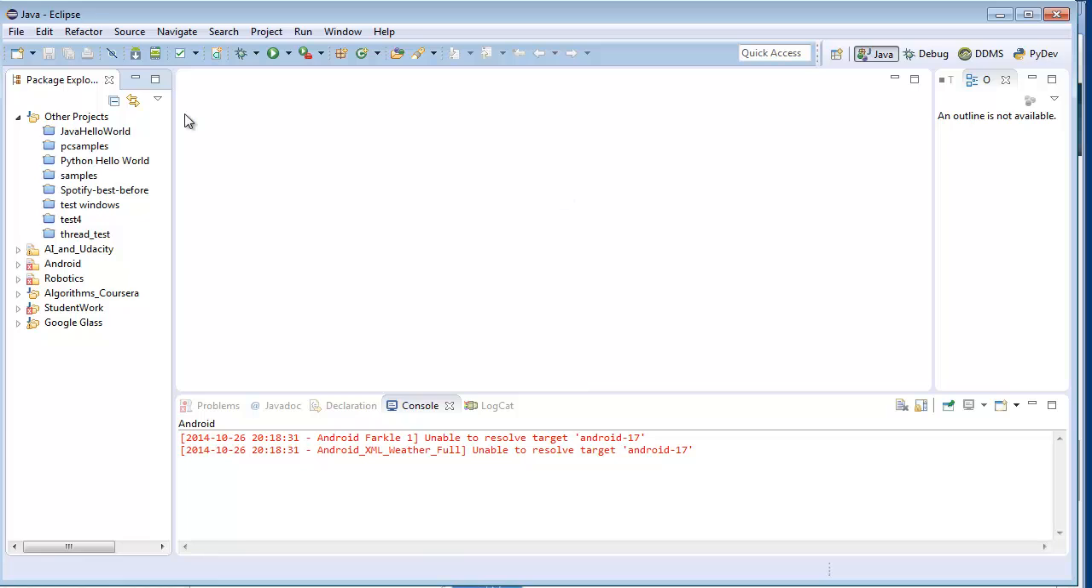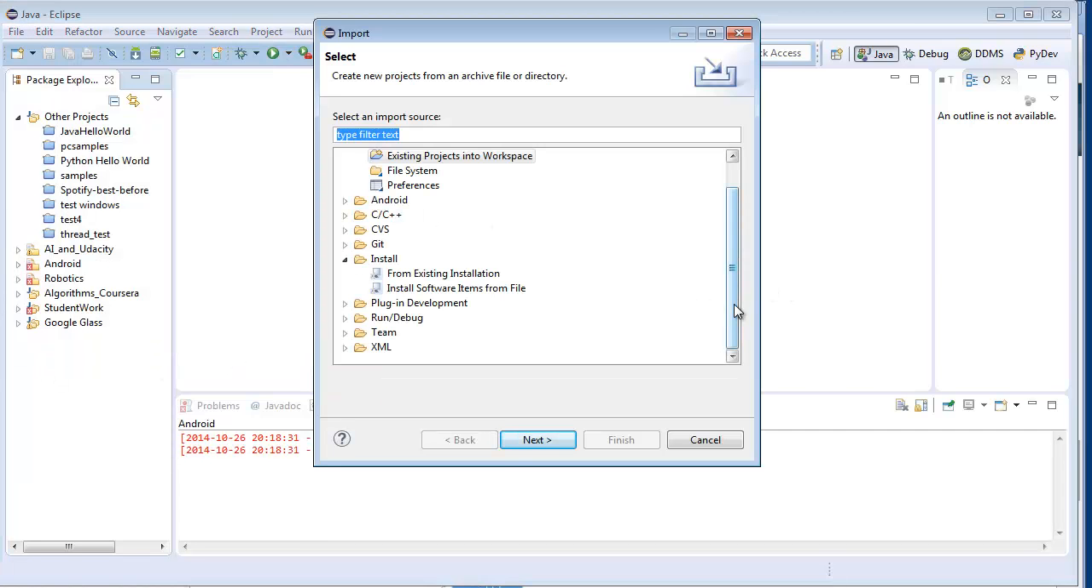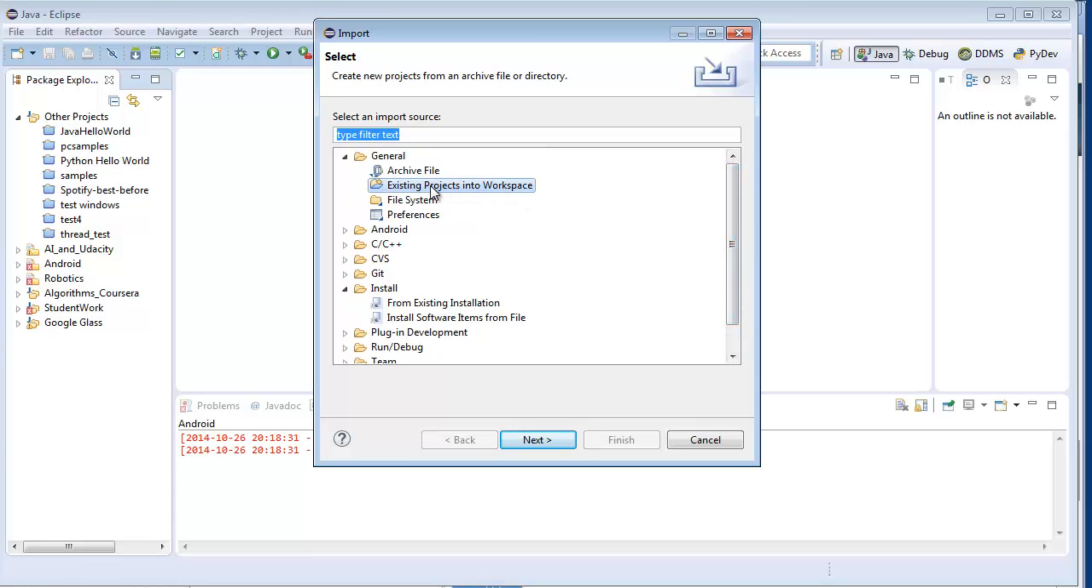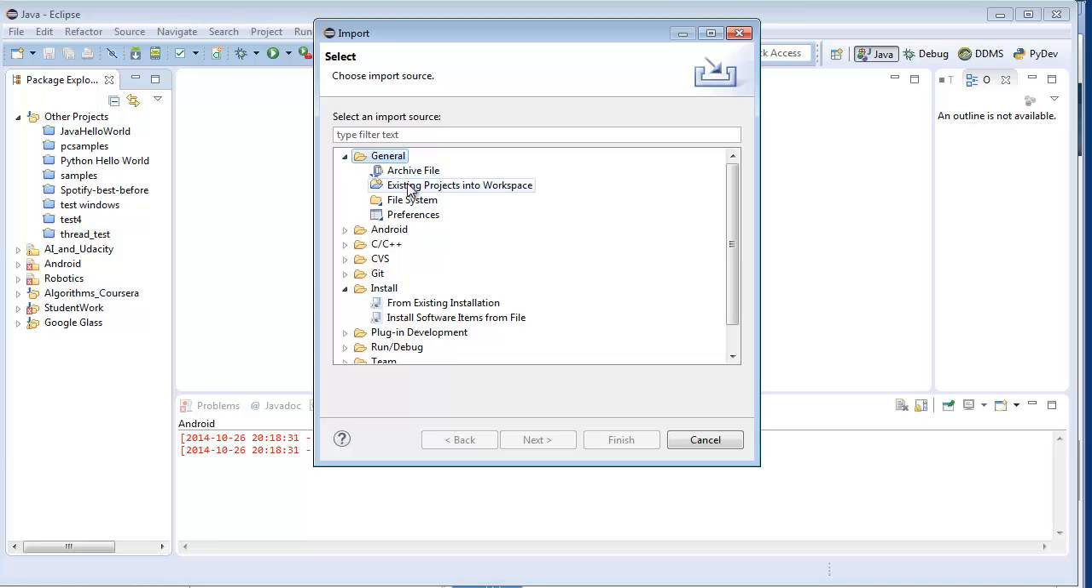So again, this is the whole goal the first time. It's a little bit complicated to take one of these projects, download it, and bring it into Eclipse. So that's why I want you to do this first time. So inside Eclipse, I'm going to do import, and I'm going to do an existing project into the workspace. So I'm going to open up the General tab, click on Existing Project into the workspace.